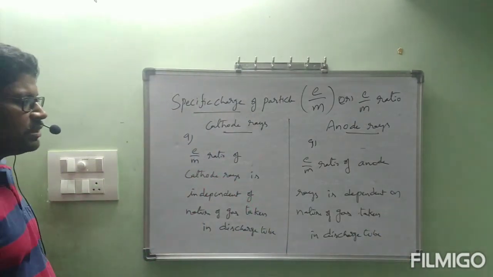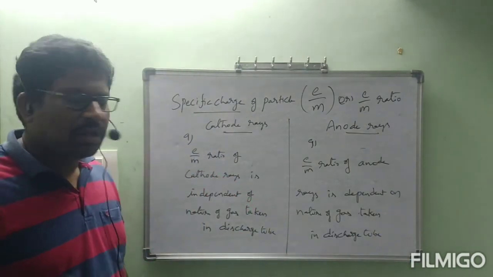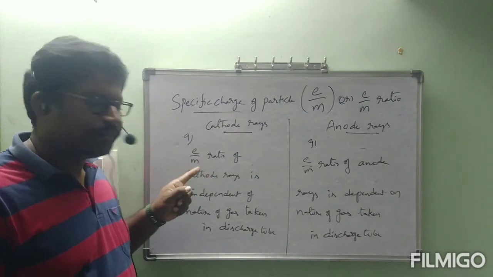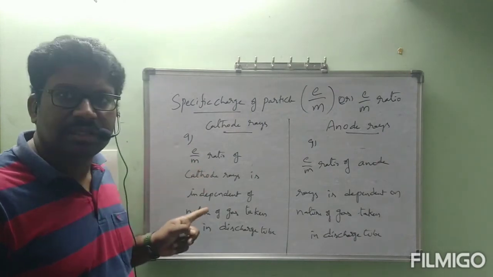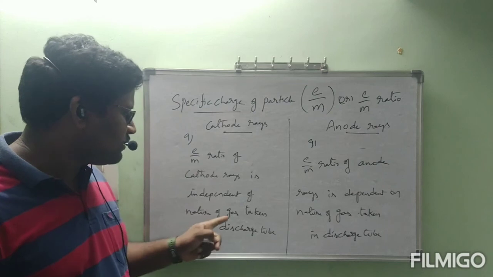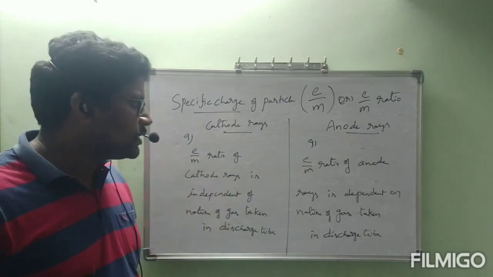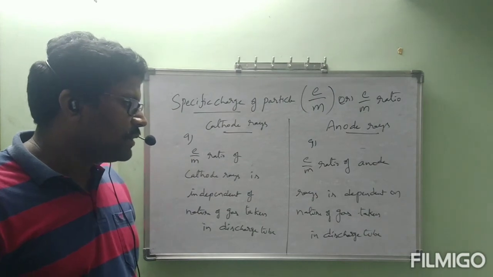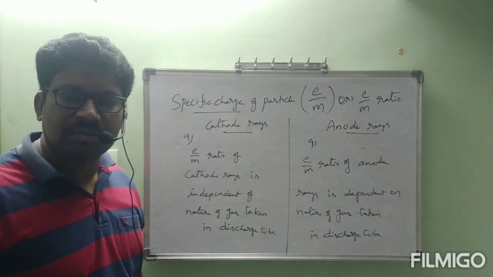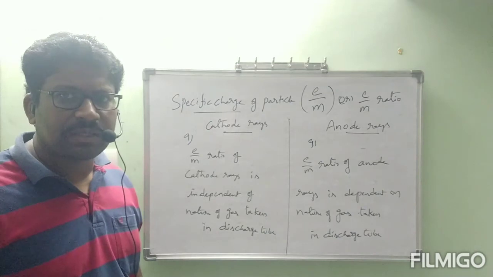So what we can understand is, E by M ratio of cathode rays is independent of nature of gas taken in discharge tube, while E by M ratio of anode rays is dependent on nature of gas taken in discharge tube.